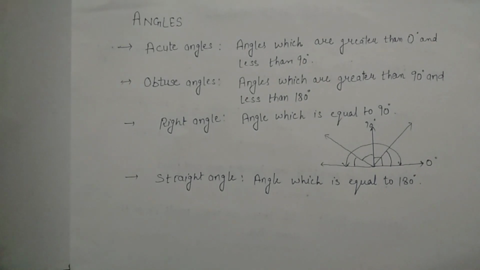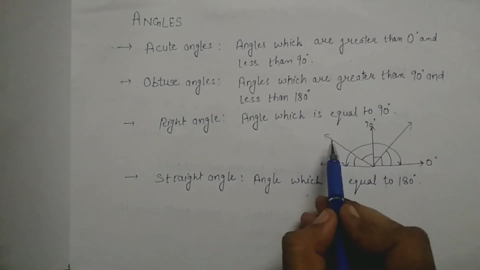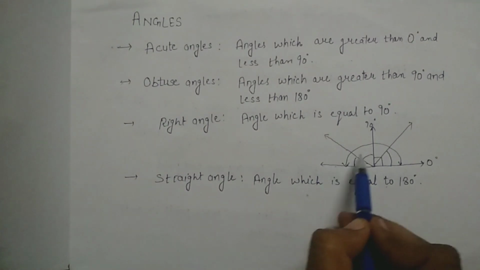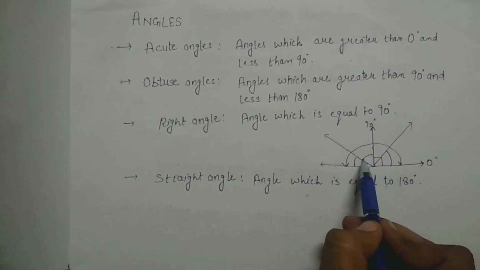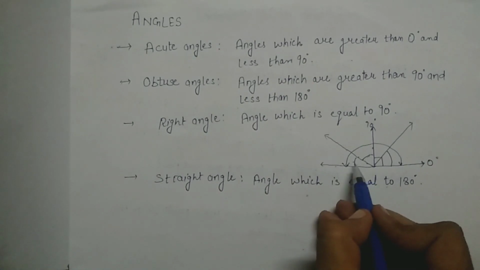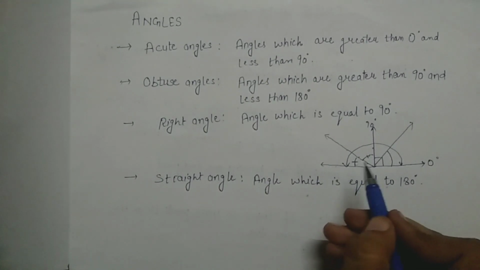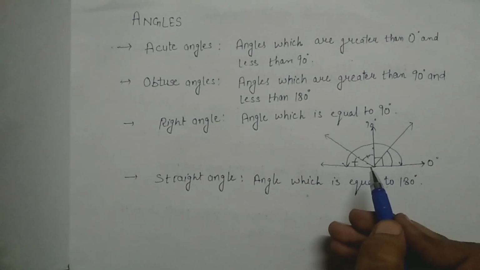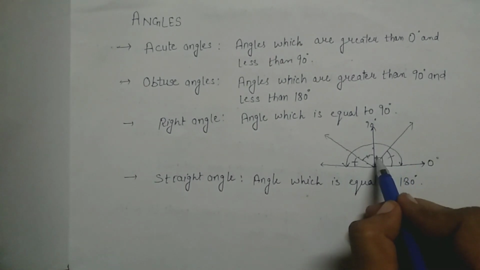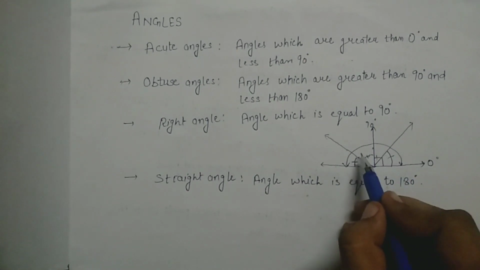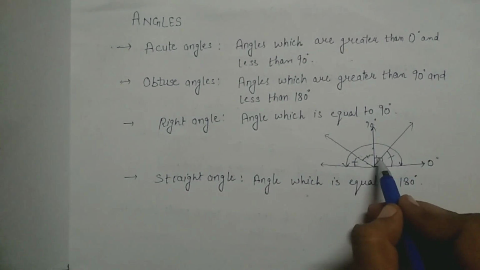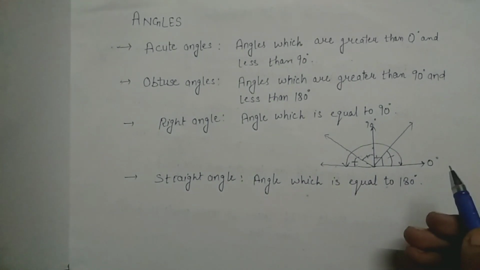So guys, there are small terms along with these angles, like what are adjacent angles. The neighboring angles are said to be adjacent angles, like the angle made by these two rays and the angle made by these two rays are adjacent angles. So this angle and this angle are adjacent angles, because these are neighboring angles. Or you can see this angle and this angle, this is also an adjacent angle. This angle or this angle, these are also said to be adjacent angles.